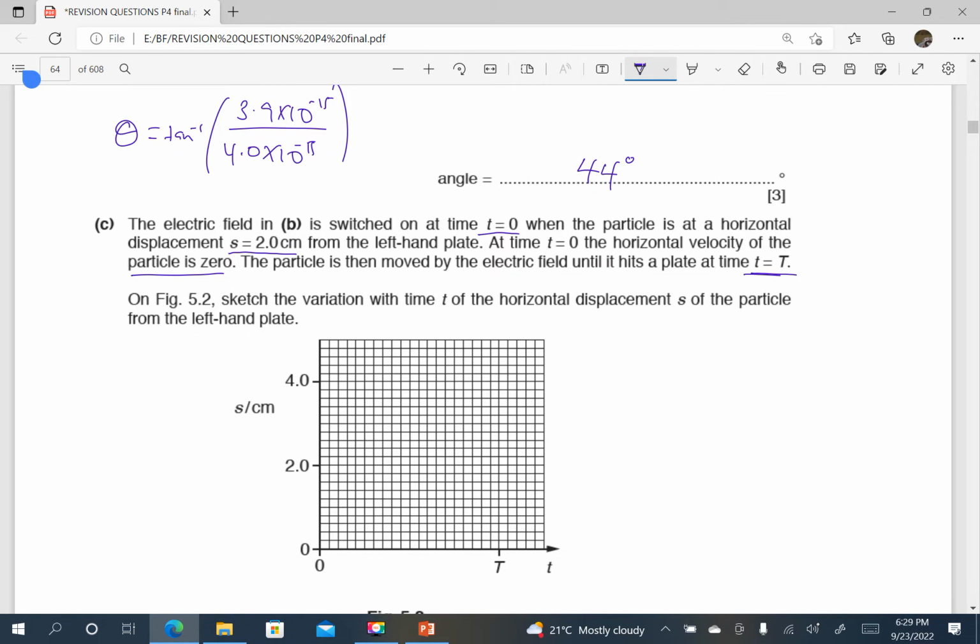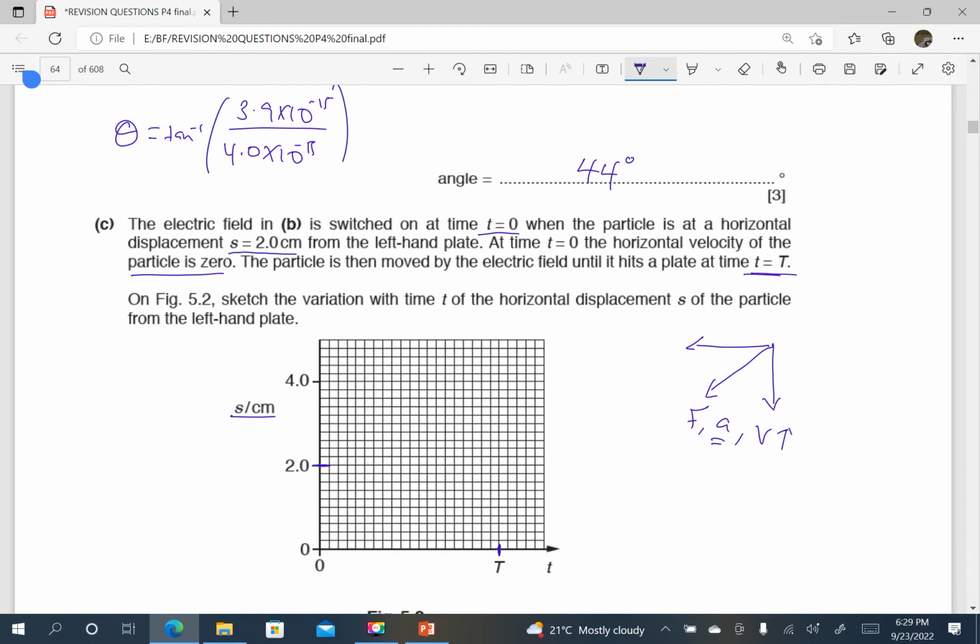So it means the displacement s must be reducing. It hits the plate somewhere here. Our graph will stop there. It will start from here because at t equals to 0, the displacement was 2 centimeters. But what is happening for this particle? It has its weight vertically downwards, which is constant. It has a force due to the electric field, which is constant in the horizontal, and there is a resultant force here. Since there is a resultant force, there is a resultant acceleration. Therefore, the velocity must be increasing.